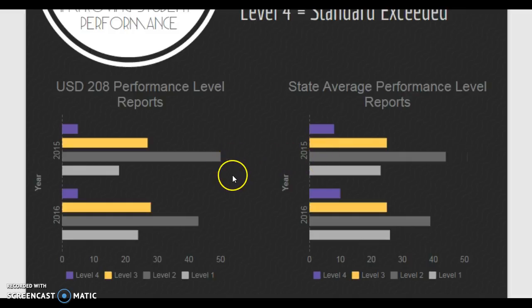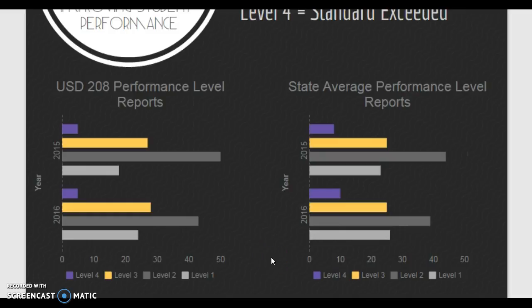So a lot of our kiddos are falling into that nearly met standard, and you can see in 2016 it was at 43%, and we had a little increase on the standard met. But in 2015 our kids were at 18% for not meeting the standard, and the next year we had 24%. So there was an increase in students that did not meet the standard, and a little bit of an increase at the state average.